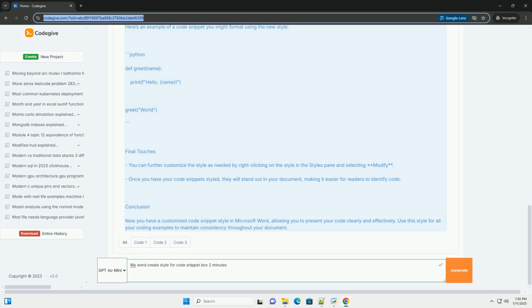Now you have a customized code snippet style in Microsoft Word, allowing you to present your code clearly and effectively. Use this style for all your coding examples to maintain consistency throughout your document.